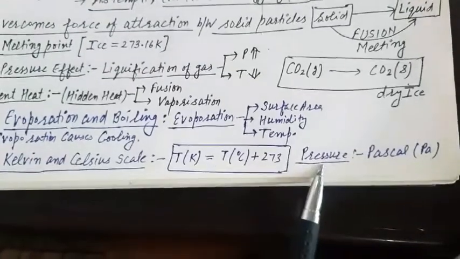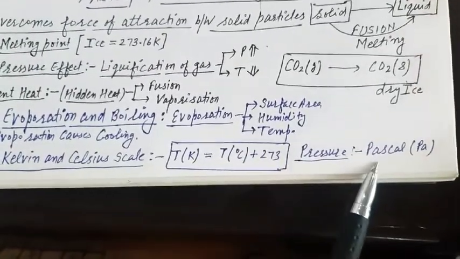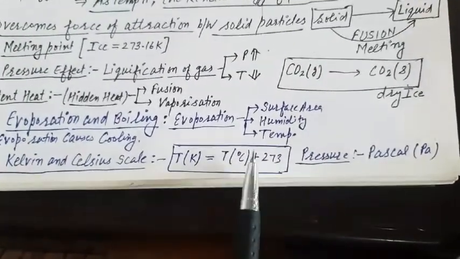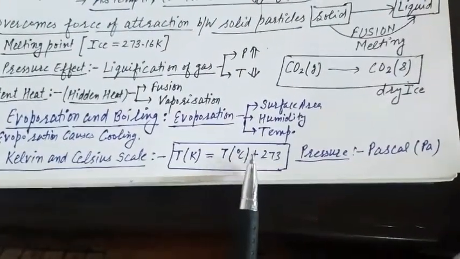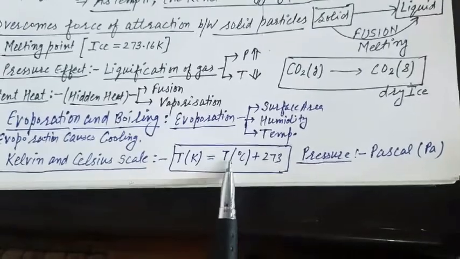Next, the pressure. The SI unit of pressure is Pascal. So this is the flow chart, or we can say summary chart, for the first chapter, Matter in Our Surroundings.